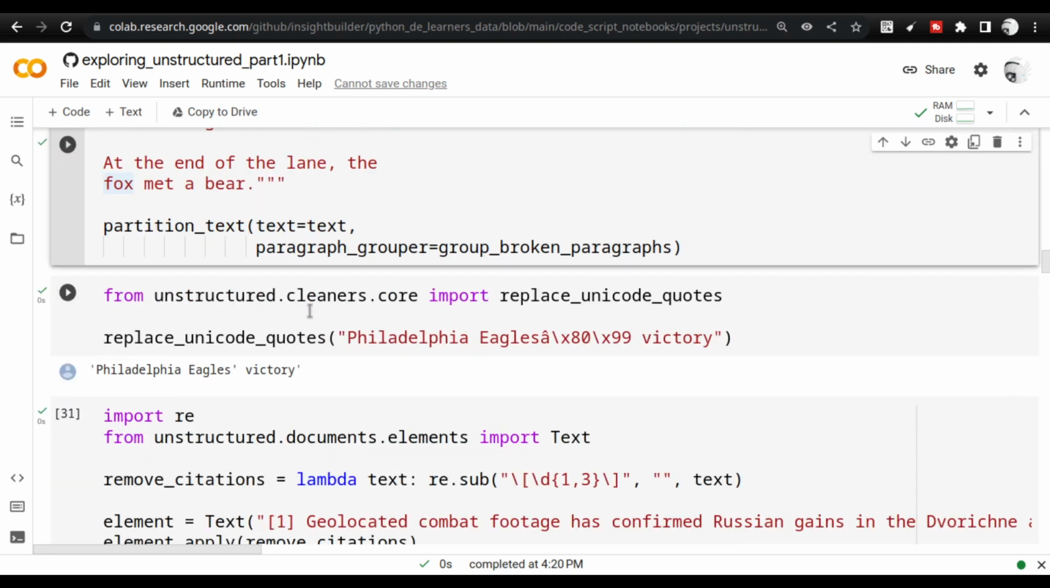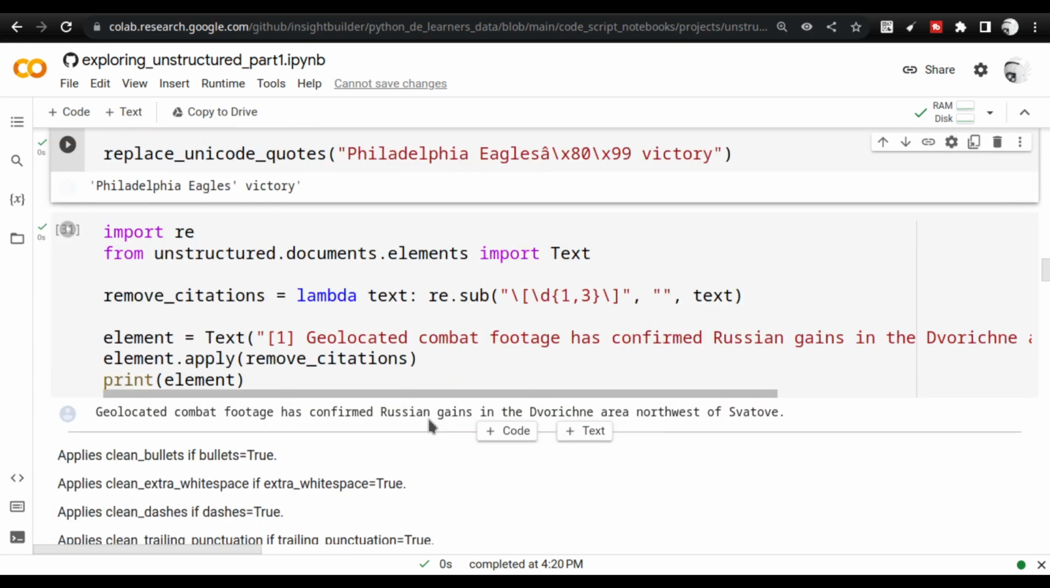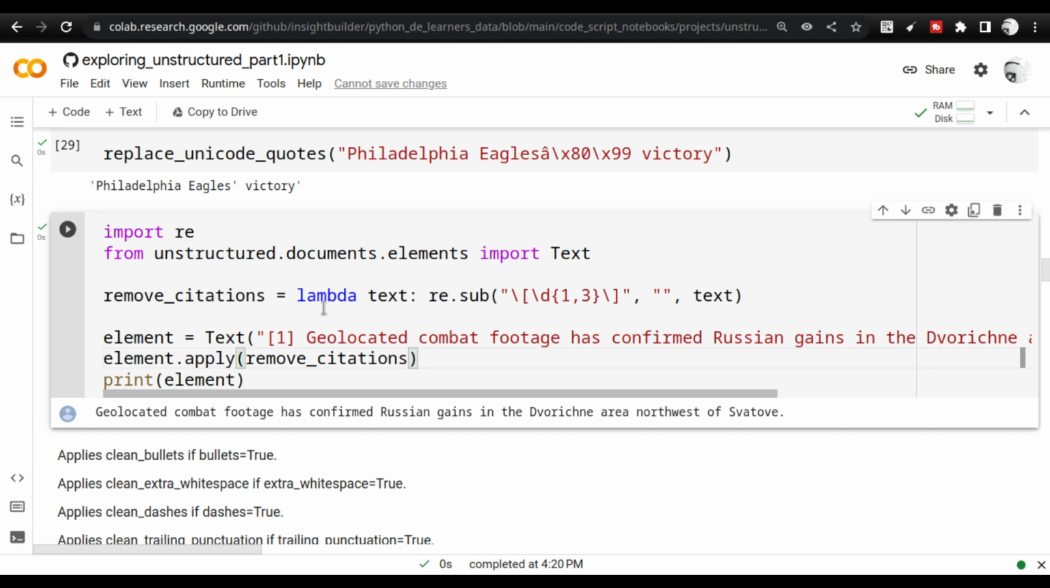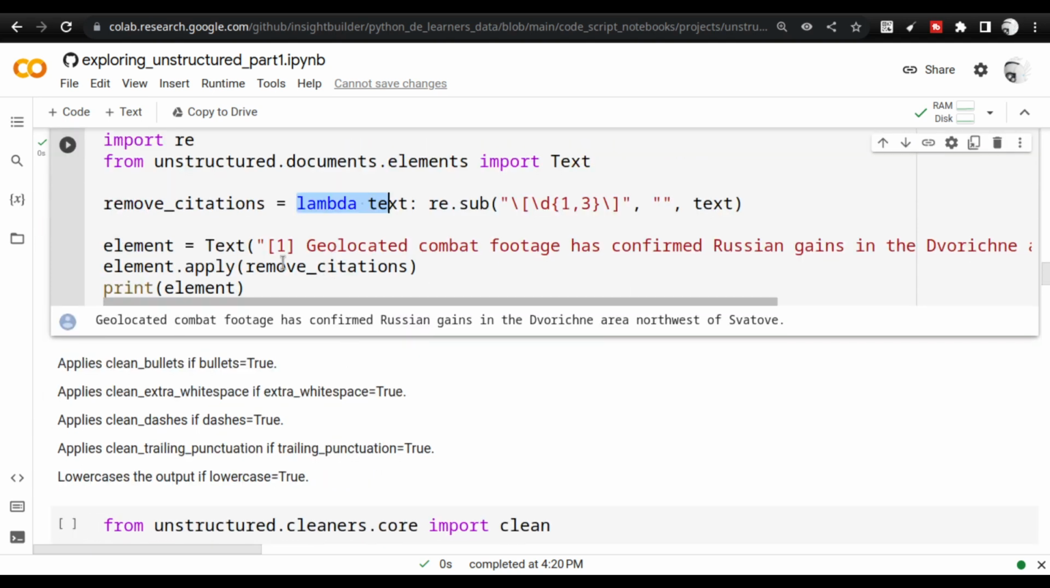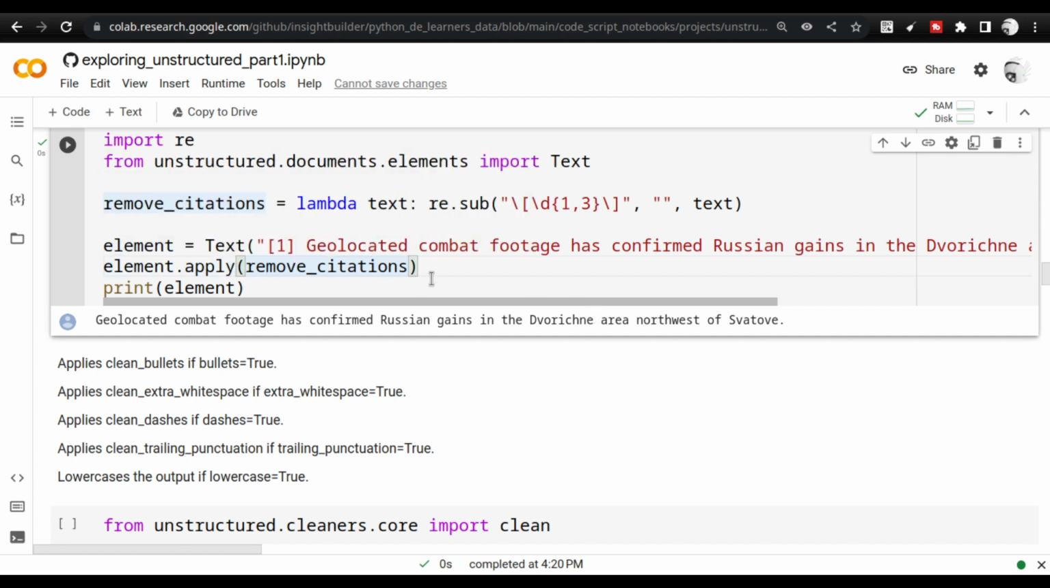For that, there is a separate module called cleaners, under which there are various functions like replace Unicode. We can also work with plain lambda functions that you work with in Python. You can directly send regular Python functions to the elements. It will still work because these elements are text elements, so they inherit from the string class in Python. You see that we are using regular expressions along with Python functions here. We can actually rewrite this Python function also.